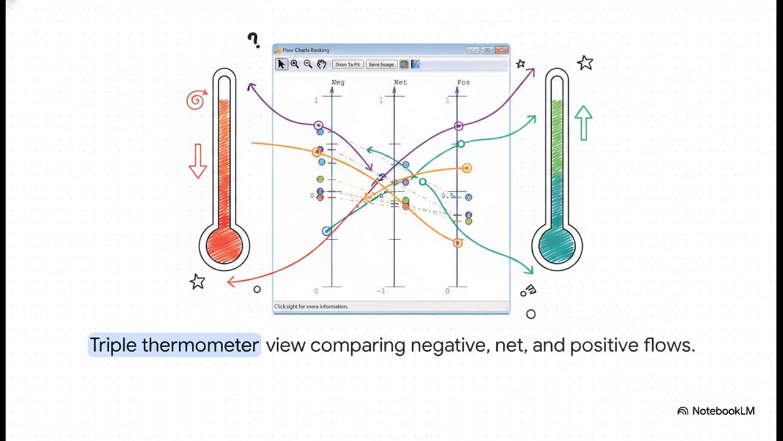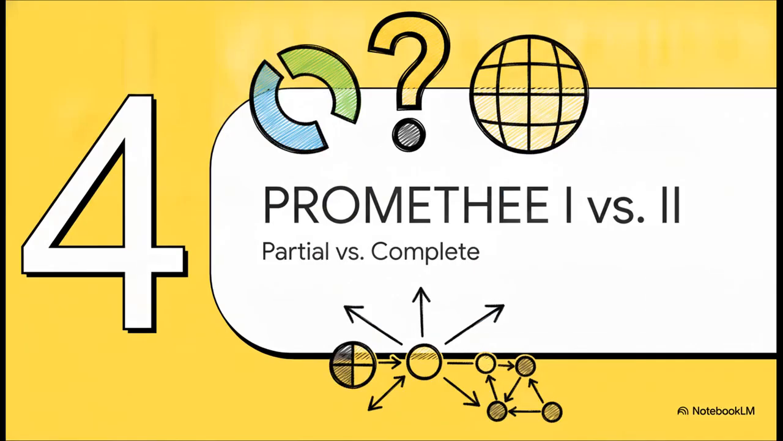It tells us that one option isn't universally better than the other. They just excel at completely different things, and forcing a direct comparison between them might actually be a huge mistake. And that idea of incomparability leads us perfectly into Section 4, PROMETHEE I versus II, partial versus complete rankings.